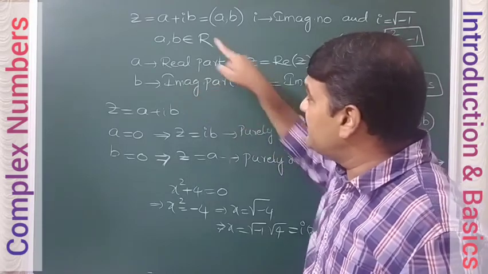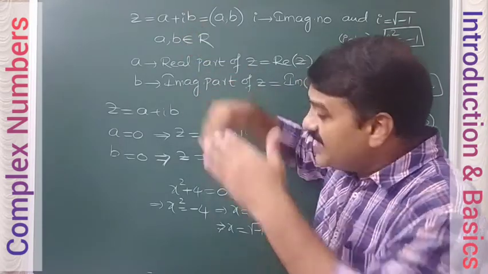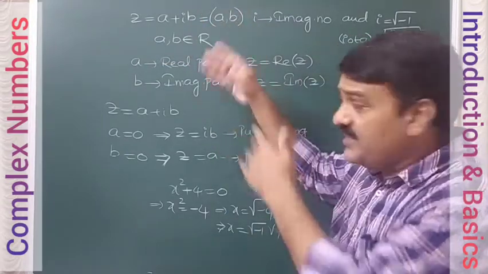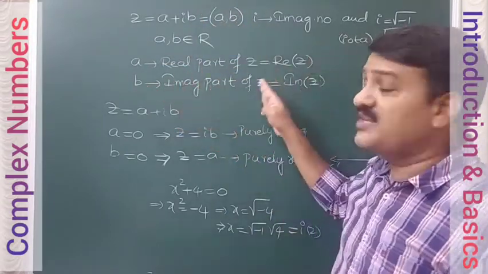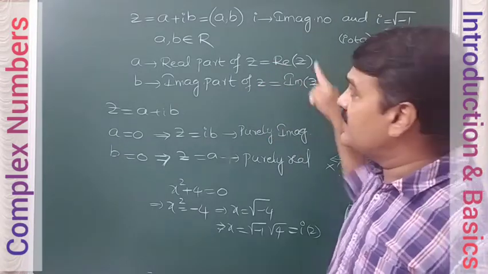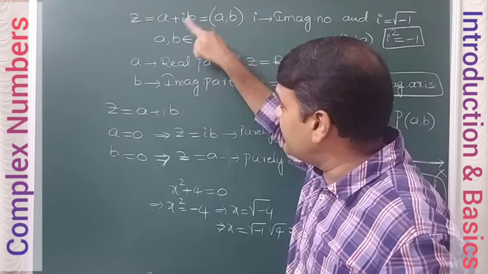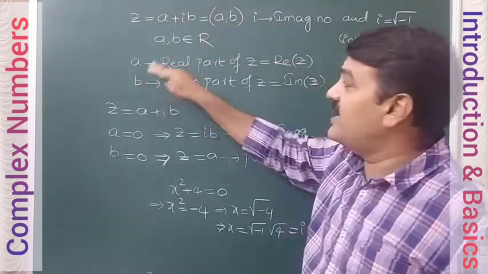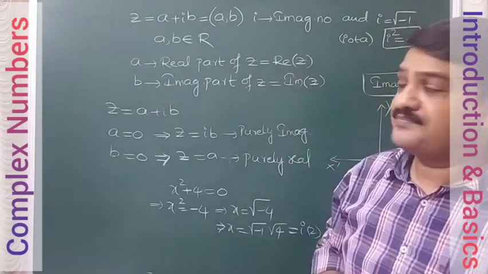Imaginary part means we don't write i into b. Excluding i, whatever is there in the second term, that is called the imaginary part, and it is denoted by this symbol. Excluding i, the remaining part is imaginary. And the term which does not contain i is called the real part.